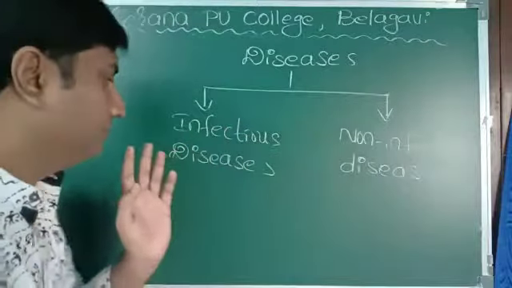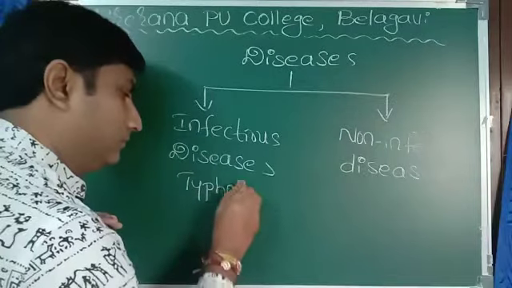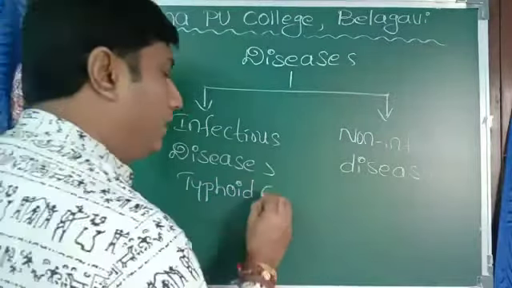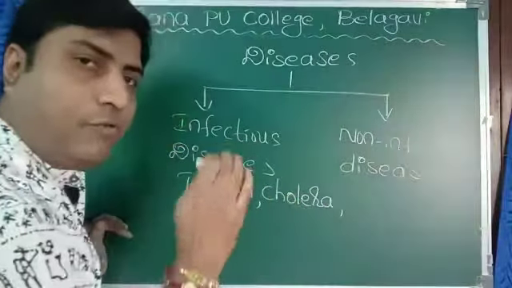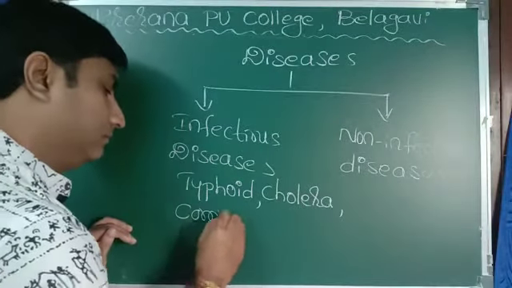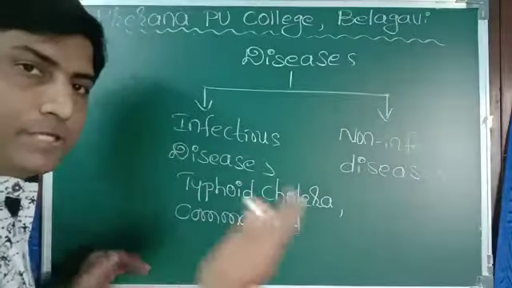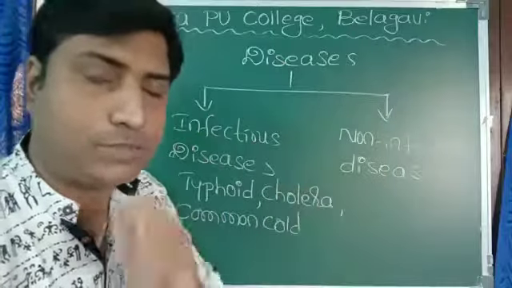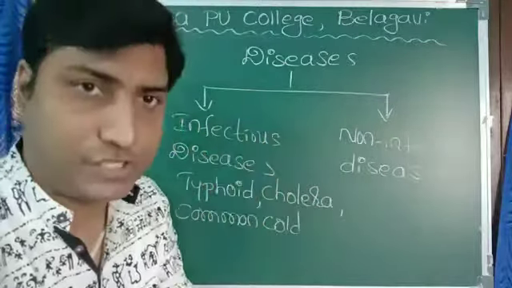For example, typhoid. Typhoid can spread from one person to another person. Cholera. Cholera can spread from one person to another person. Then common cold. It can spread from one person to another person. Some spread through air, some through water, some through contaminated food and water. So those are infectious diseases.